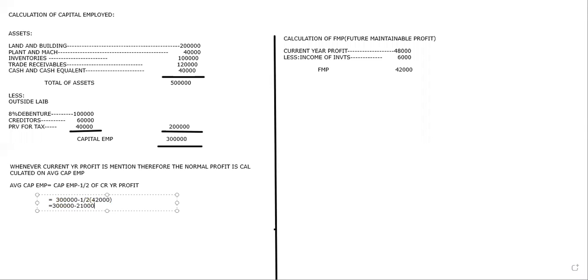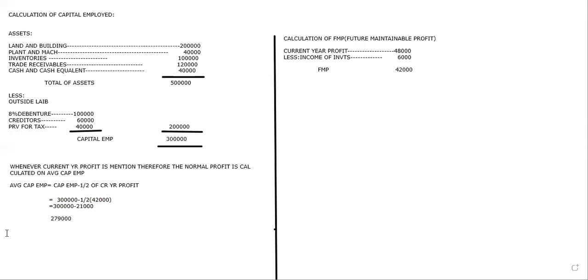Please tell me, what is 3 lakhs minus 21,000? It is going to be 2,79,000. Yes, 2,79,000 I got. Now I'm going to go for calculating.